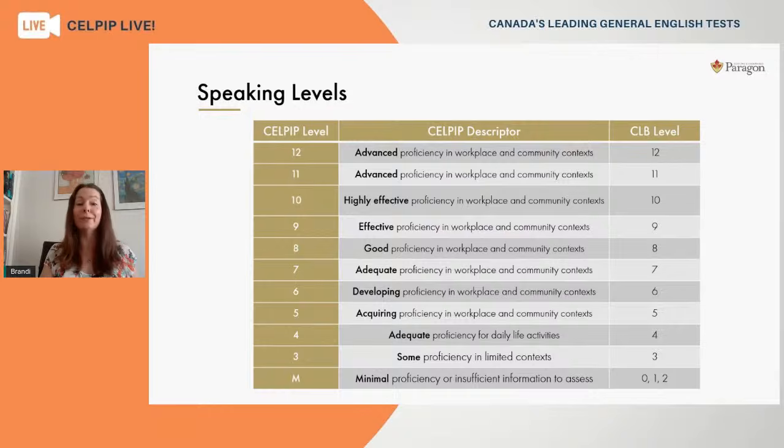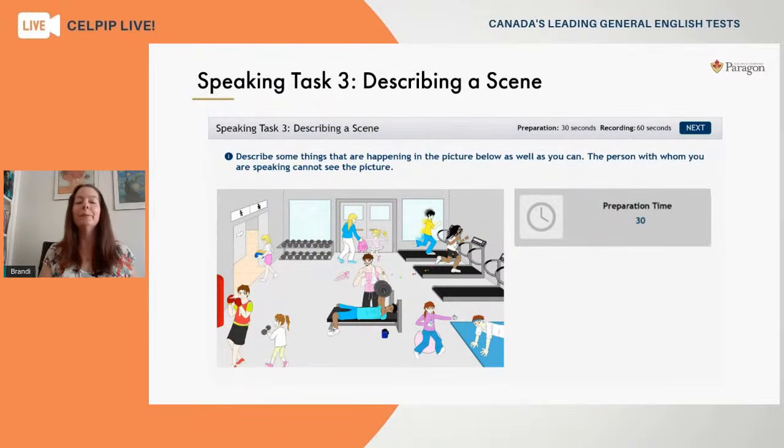All right, so that's where your scores partly will come from. We're going to look at this question today for practice purposes. So this was once upon a time a real question on a past CELPIP test. So I'm going to read the instructions out loud and we'll start to think about how we might begin to prepare for this. It says to describe some things that are happening in the picture below as well as you can. The person with whom you are speaking cannot see the picture.